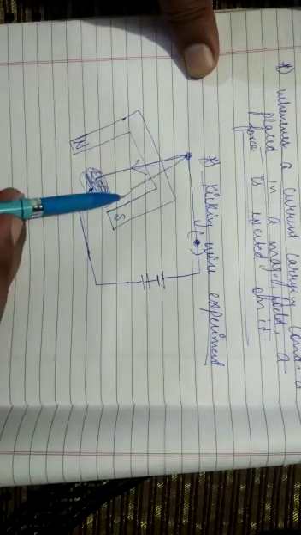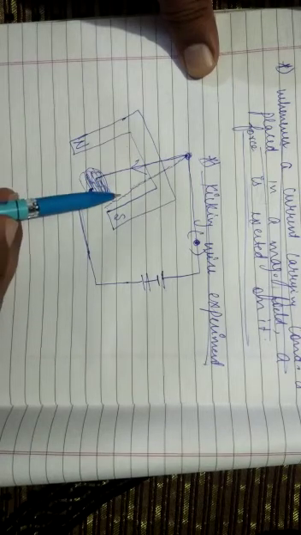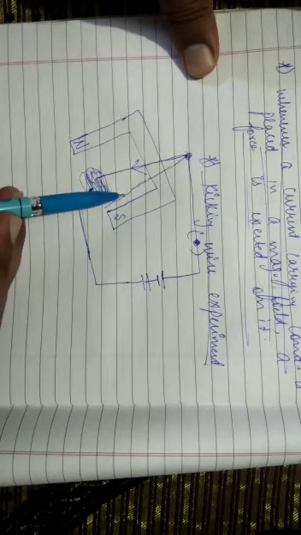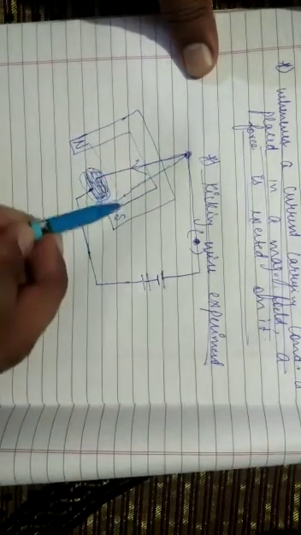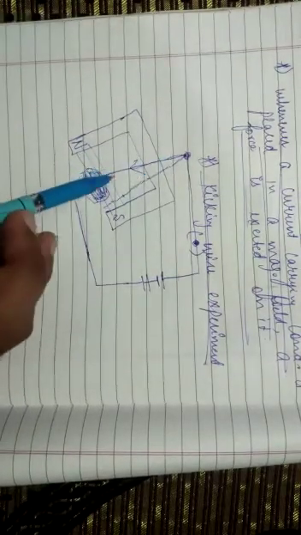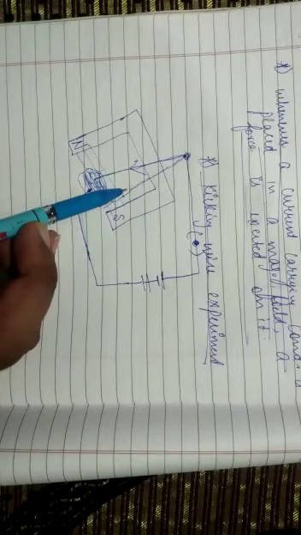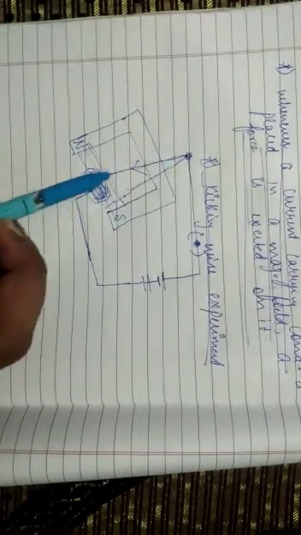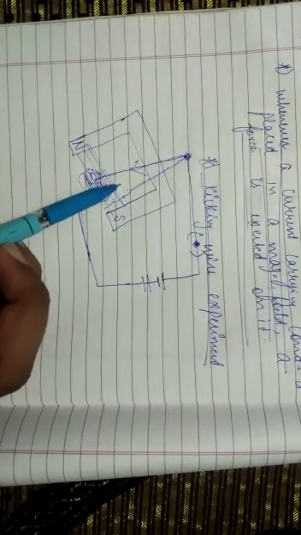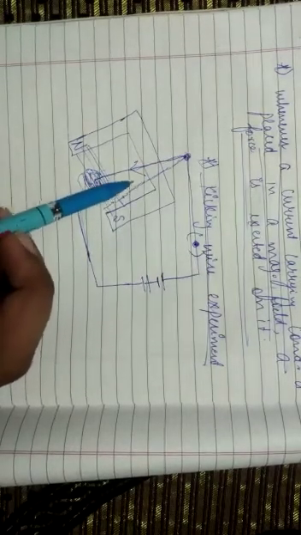This is called the kicking wire experiment, because this wire is kicked a number of times just when the current flows through it, because here there is a magnetic field from north to south. This has been discussed in the previous videos. Whenever current flows through this conductor, it gets a kick, meaning a force is experienced by a current carrying conductor whenever placed in a magnetic field.